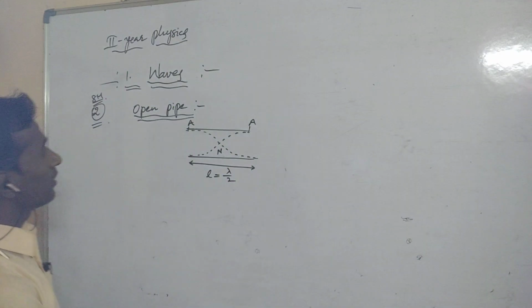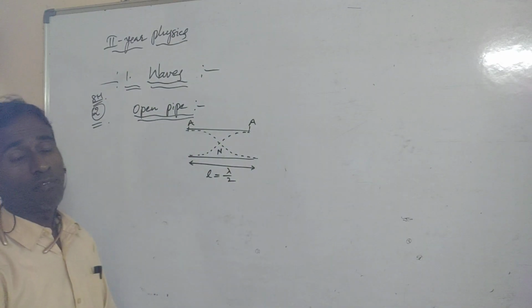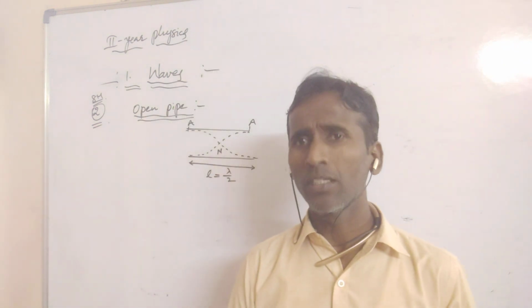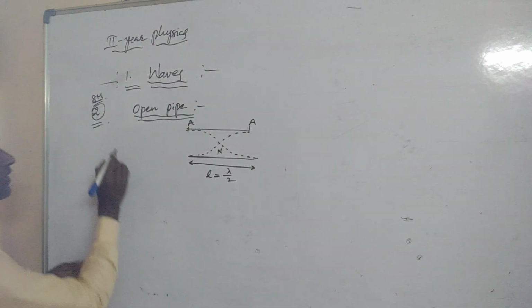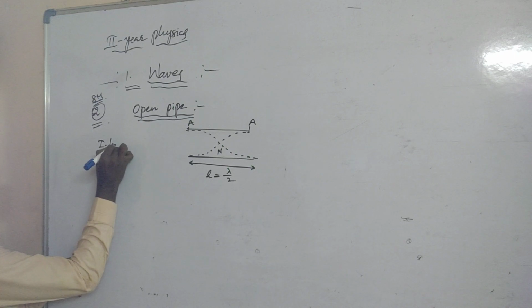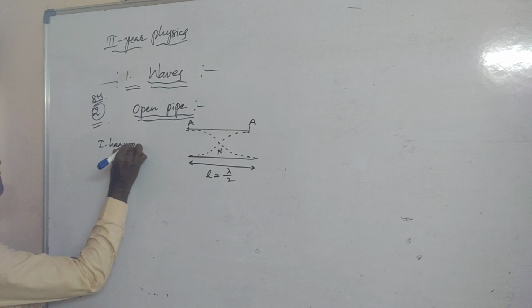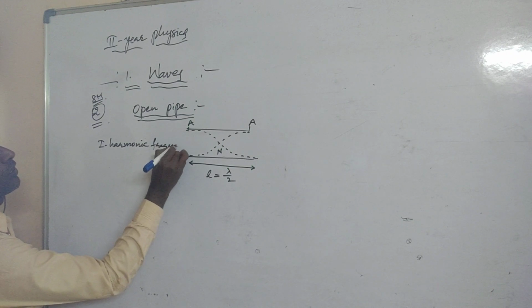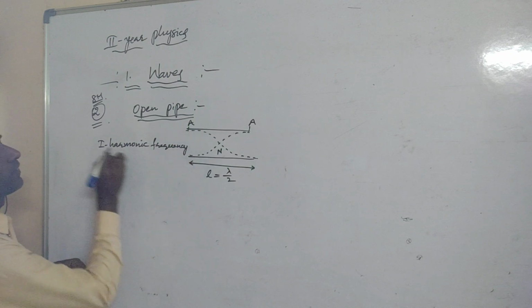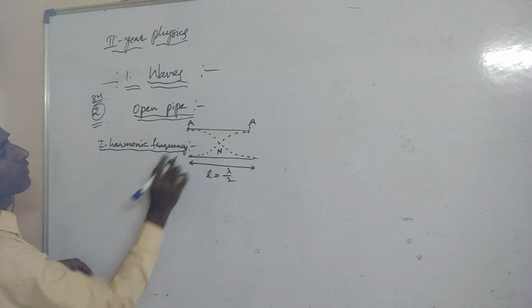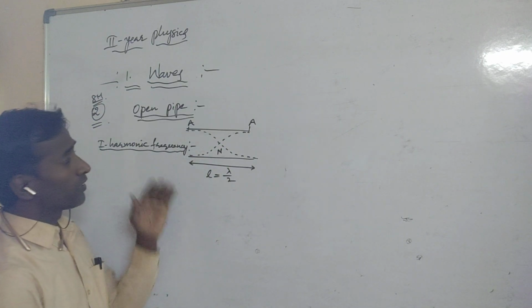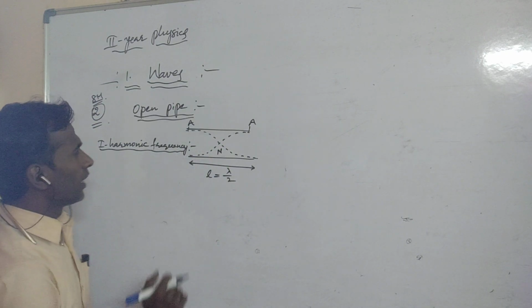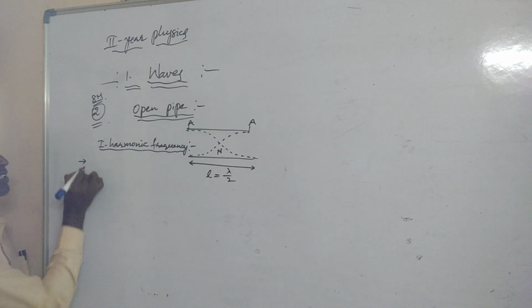And now see here, this open pipe can form different types of harmonics. Suppose we take the first harmonic frequency. What is the first harmonic frequency?